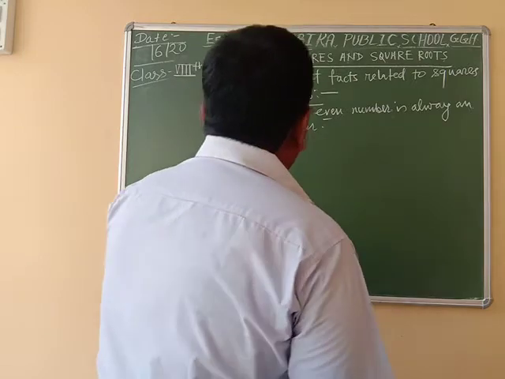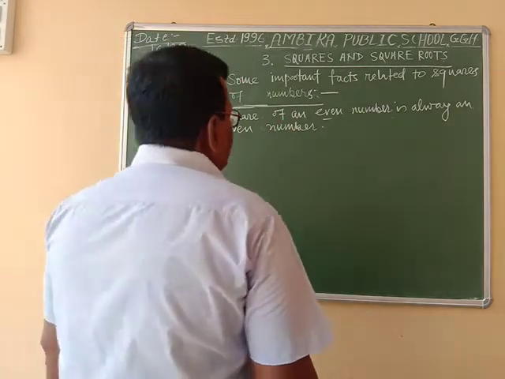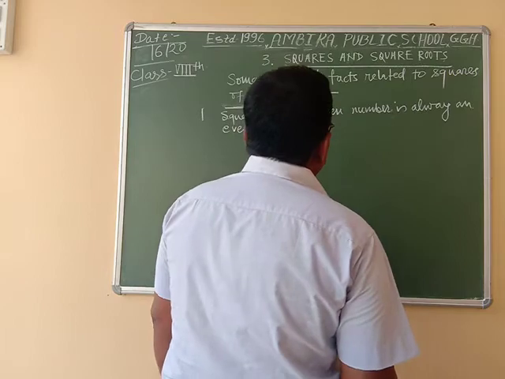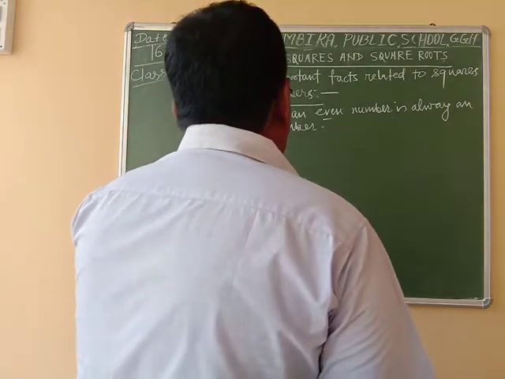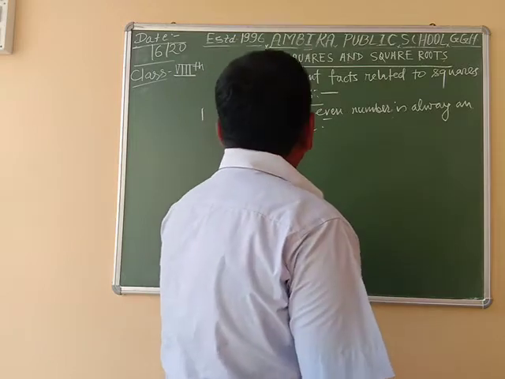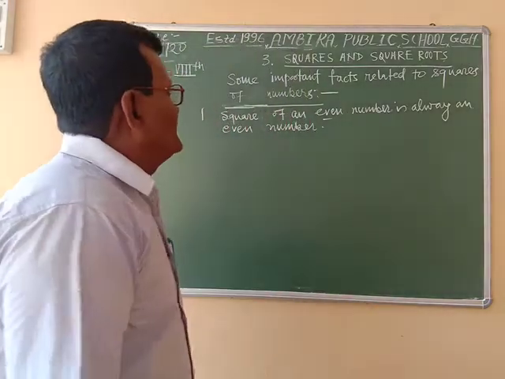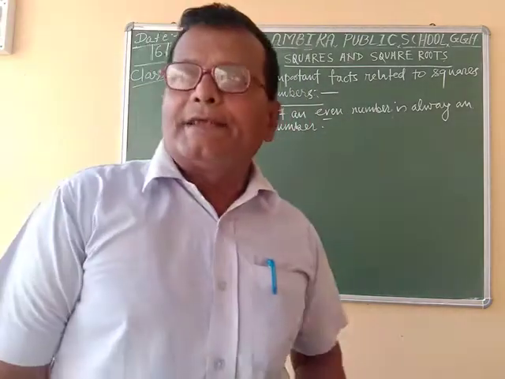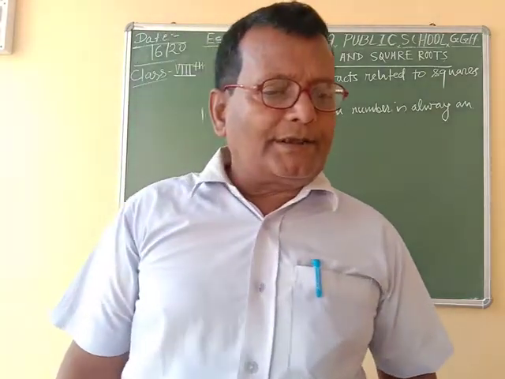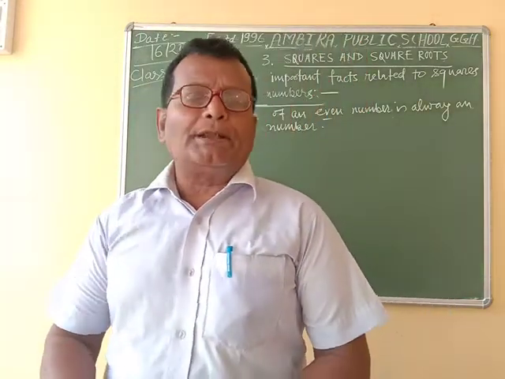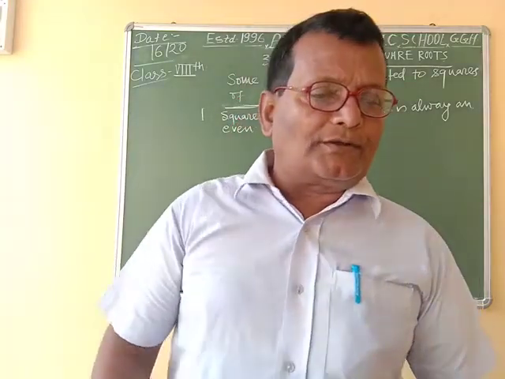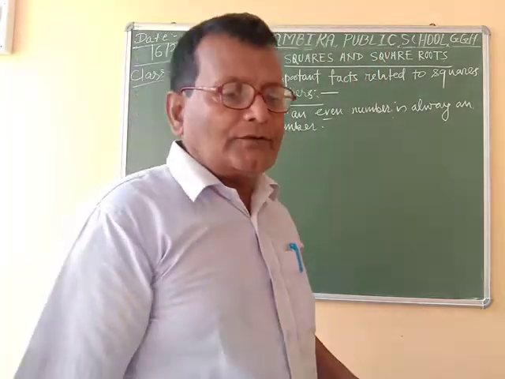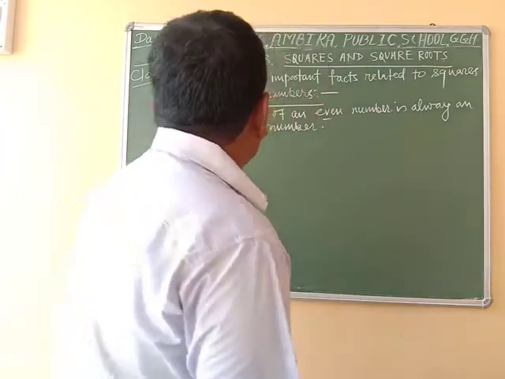If we multiply 8 into 8, the square is 64. Here 8 is an even number and 64 is also an even number. So a square of an even number is always an even number. As for example, 6 square is equal to 36, 4 square is equal to 16, 2 square is equal to 4, and so on.